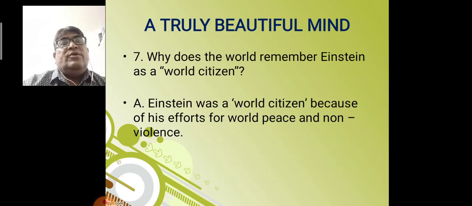Next question. Why does the world remember Einstein as a world citizen? Answer is, Einstein was a world citizen because of his efforts for world peace and non-violence.